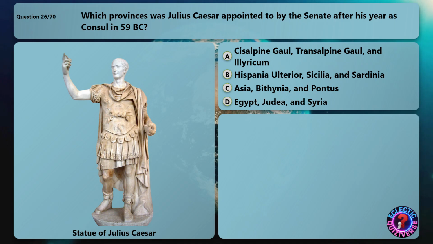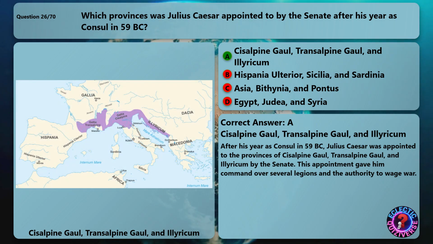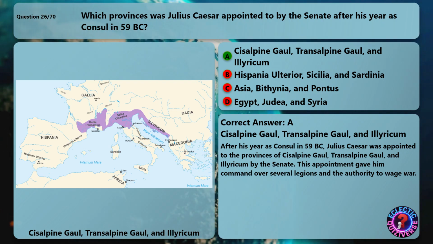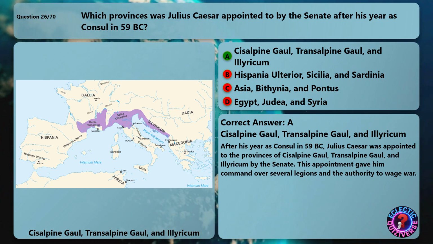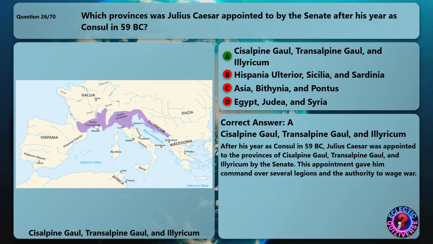Which provinces was Julius Caesar appointed to by the Senate after his year as consul in 59 BC? The correct answer is Cisalpine Gaul, Transalpine Gaul, and Illyricum. After his year as consul in 59 BC, Julius Caesar was appointed to these provinces by the Senate. This appointment gave him command over several legions and the authority to wage war.